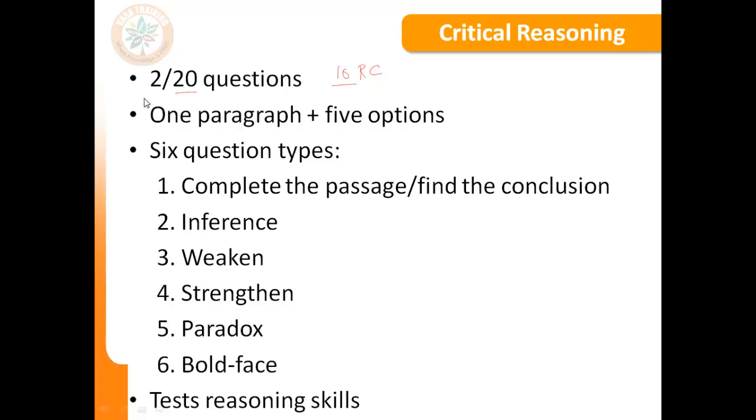A reasoning question looks very much like any other reading comprehension question. A reasoning question will almost always have only 1 paragraph and 5 options, one of which is correct. Now, what makes a reasoning question different from other reading comprehension passages and questions is the type of question that you will get. There are 6 standard question types that you will get, and they are listed here.